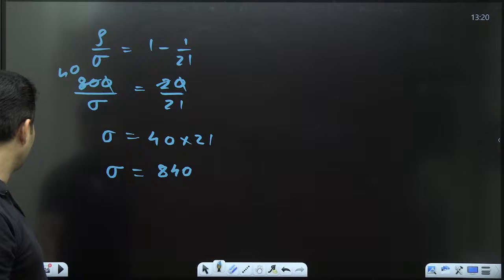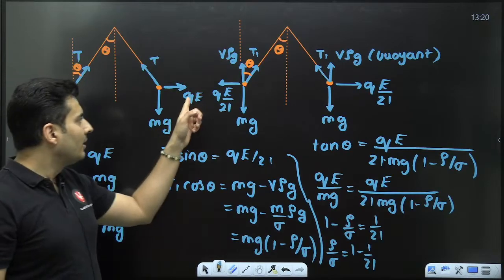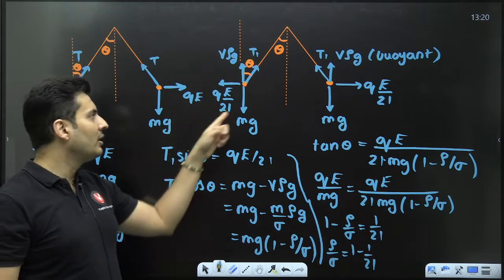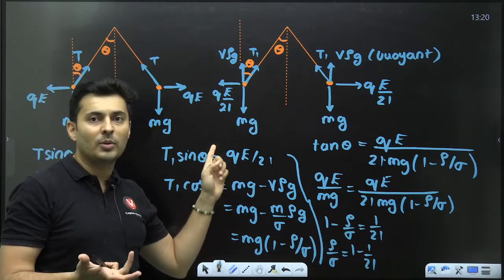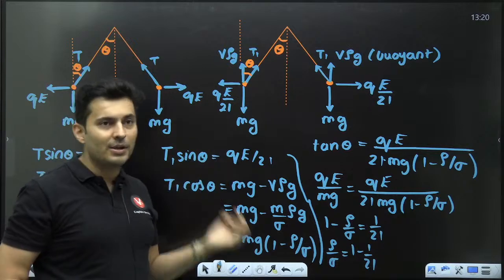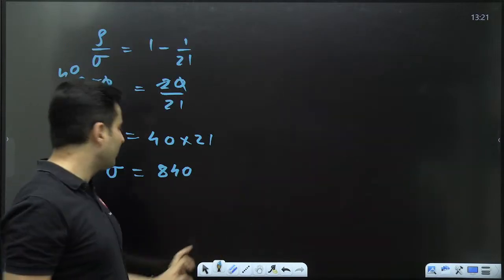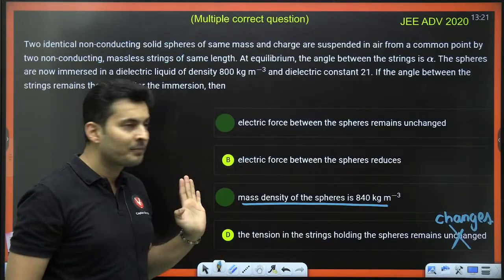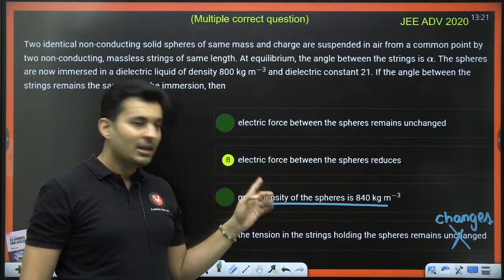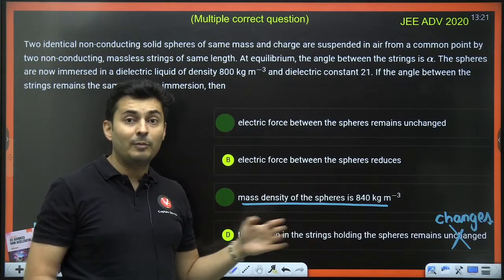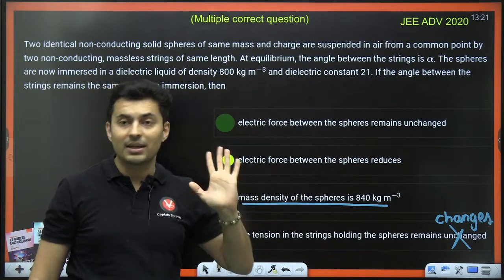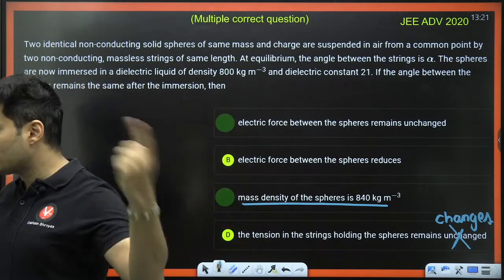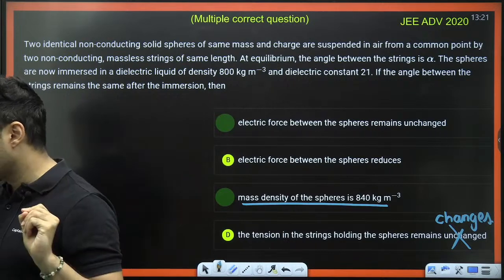Let's have a look at it. Here, the older force was QE. The new force is QE by 21. Naturally, I know your thought process will be, sir, the force has reduced. That is why, sir, I marked the answer as option number B. If you mark the answer as B, even if these answers are correct, if partial marking is not there, your entire question will go wrong. You will get negative marks. You will get -1 marks in spite of doing the entire question correctly.